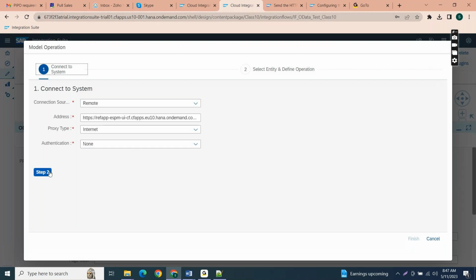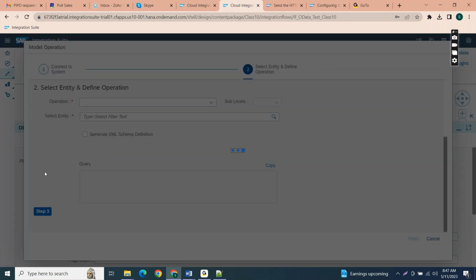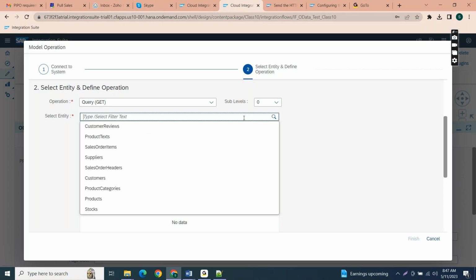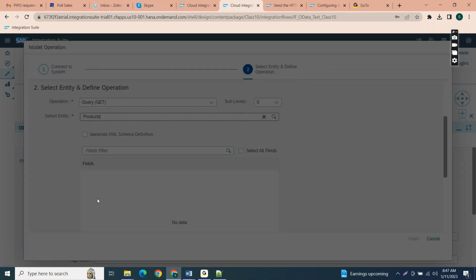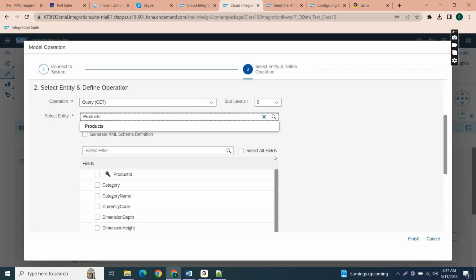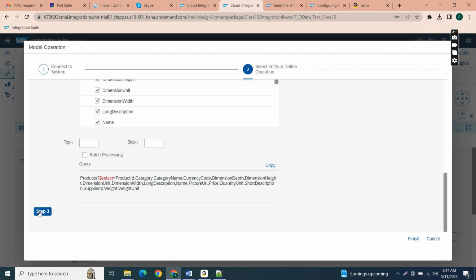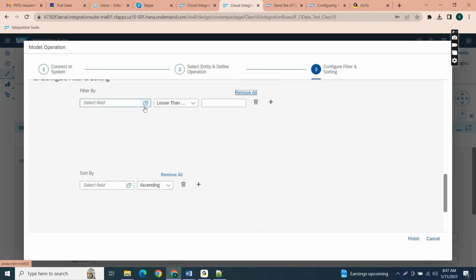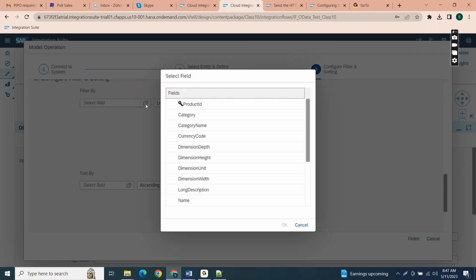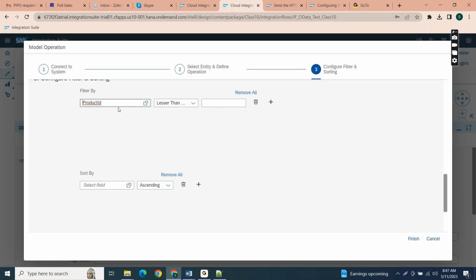So same steps as yesterday. The steps we performed yesterday: selecting the entity, the products, and select all. I'm selecting all the fields here. So step 3, how we are getting the data. Here the field, the product ID, we are maintaining as a filter by key. So here I'm selecting equal.